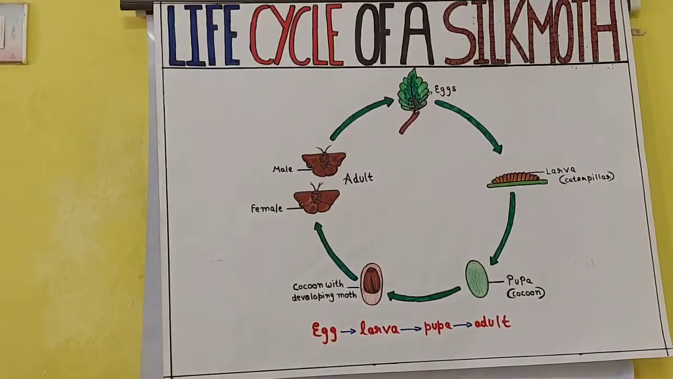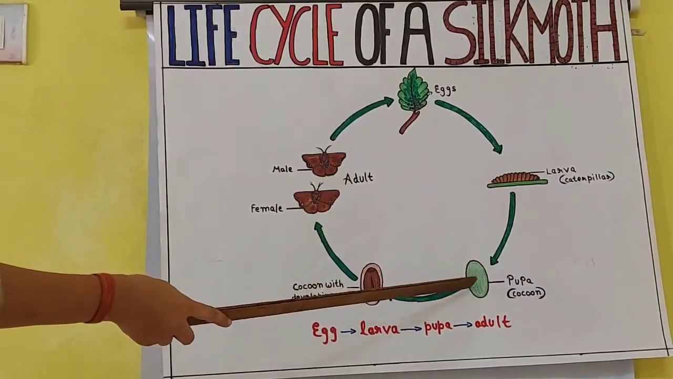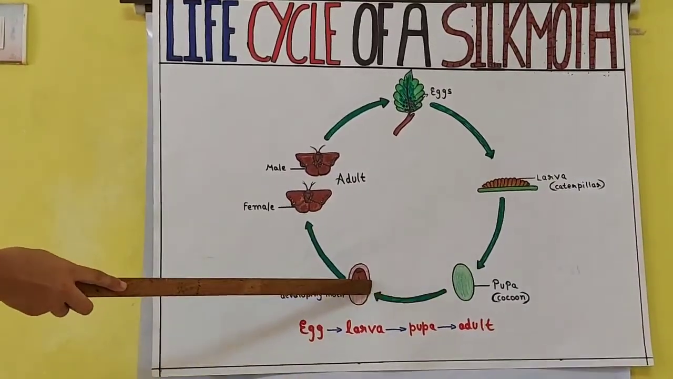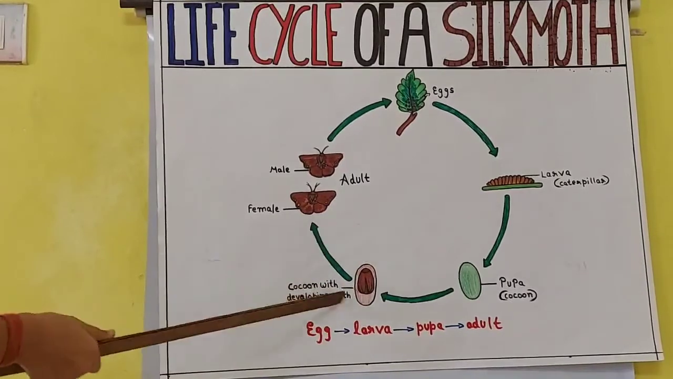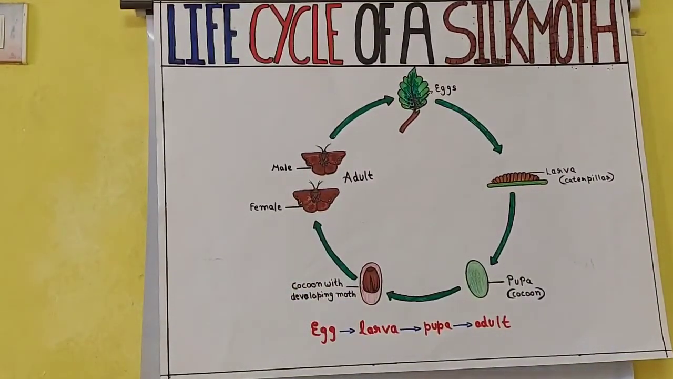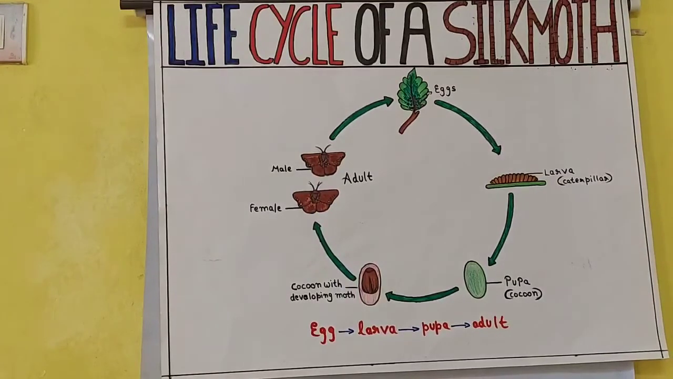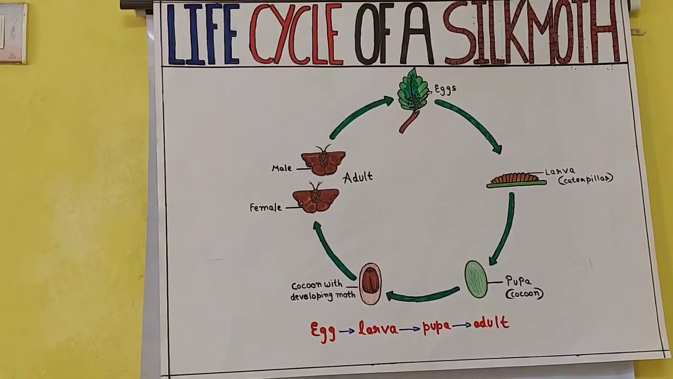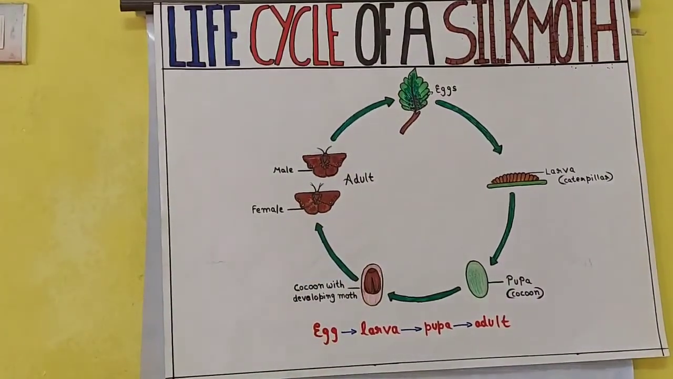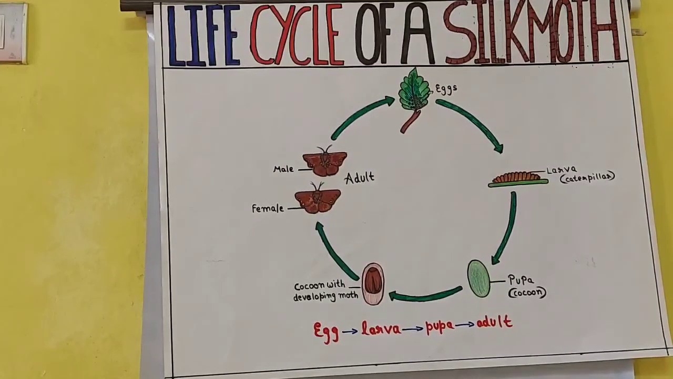Then the pupa will be formed. This pupa or cocoon will be formed. Then from that pupa or cocoon, again the cocoon with the developing moth. Means earlier only the small caterpillar larva was there inside the cocoon. Now that larva will develop and start becoming the moth, the silk moth.